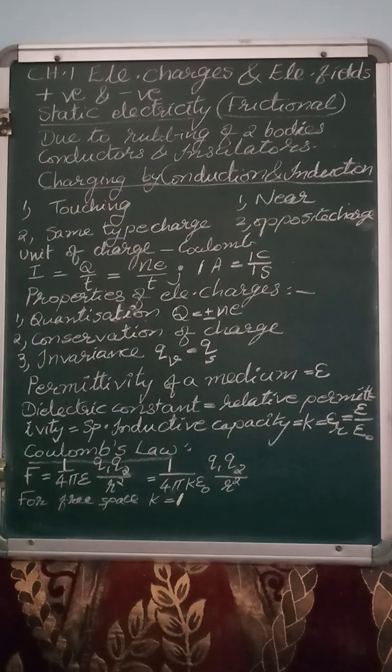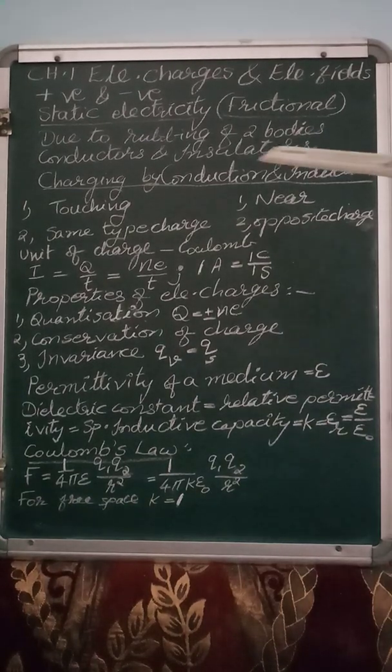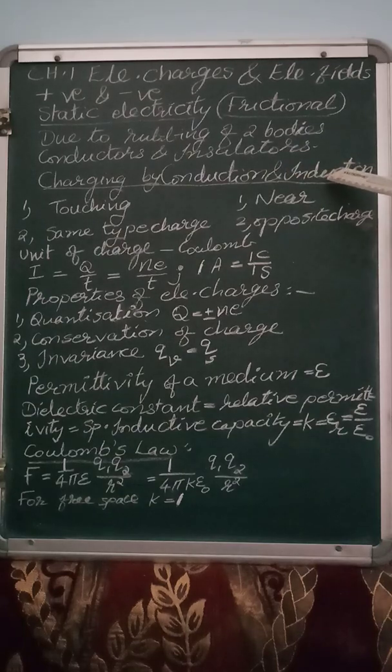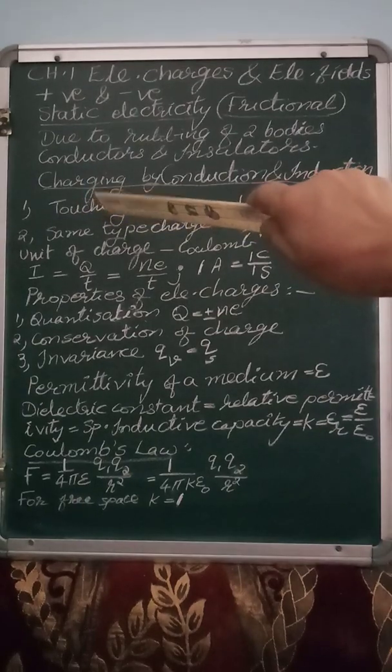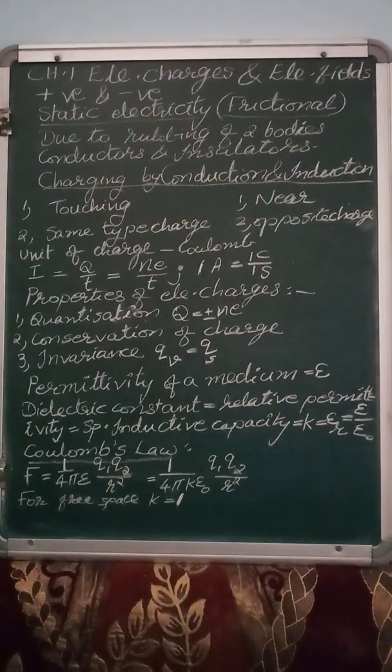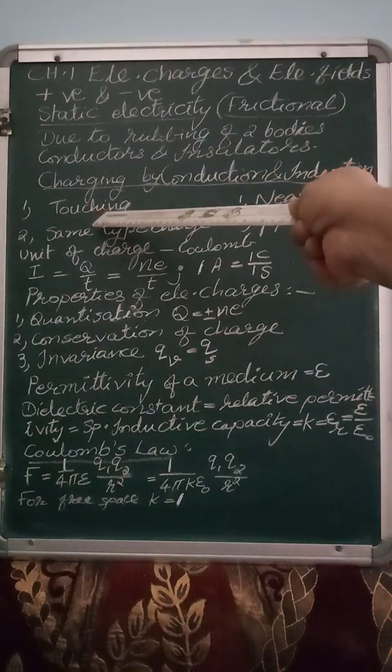Now, how can you charge a body? We can charge a body by two methods. One is conduction and the other is induction. What are the differences between charging by conduction and charging by induction? First difference, in conduction, suppose you want to make a body A to be charged. For that, you take another charged body B and you have to touch it.